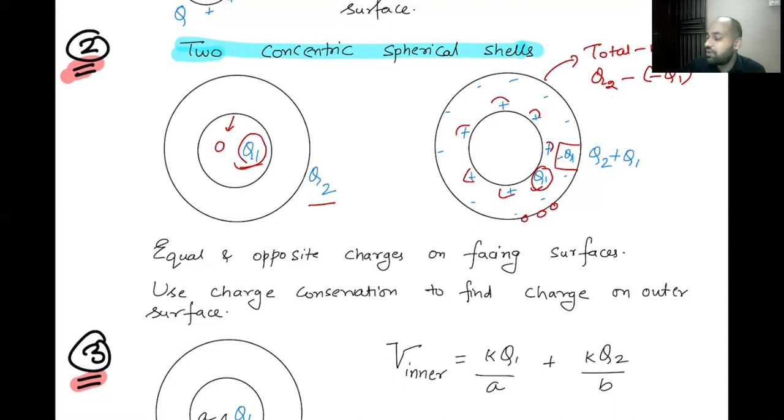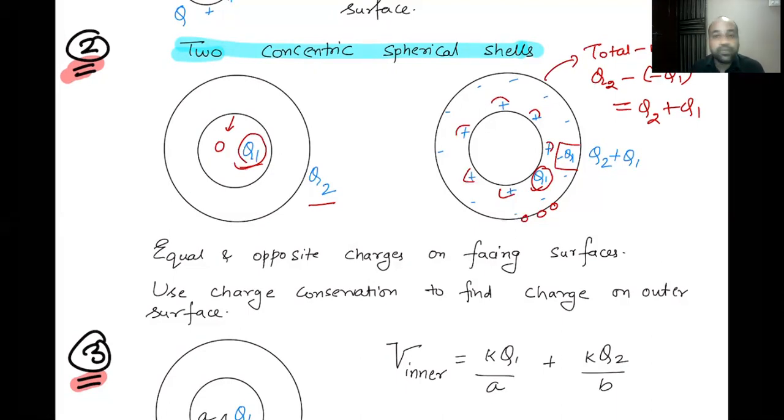And what does this become? Q2 minus minus Q1. This minus minus will become plus. So can I write it equal to Q2 plus Q1? And we are done. This is how you're going to distribute charges on two concentric spherical shells.